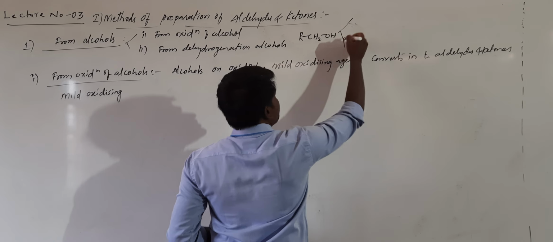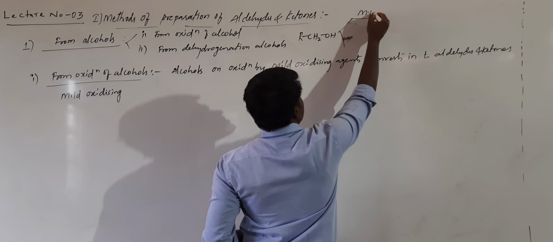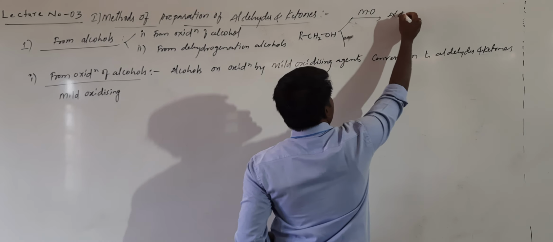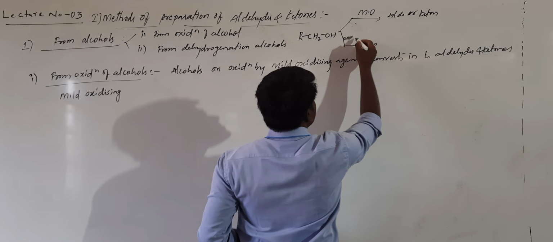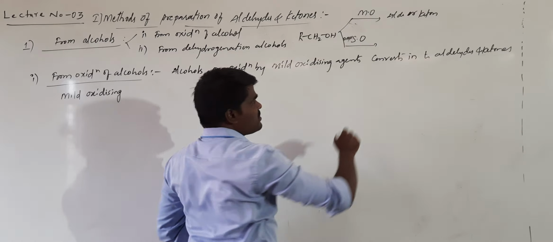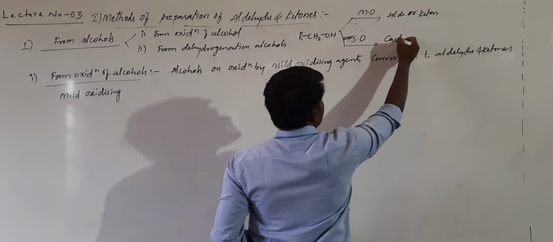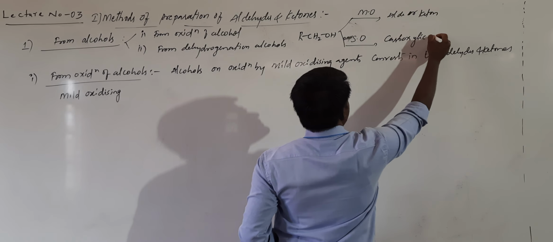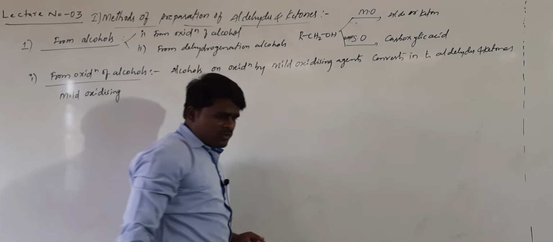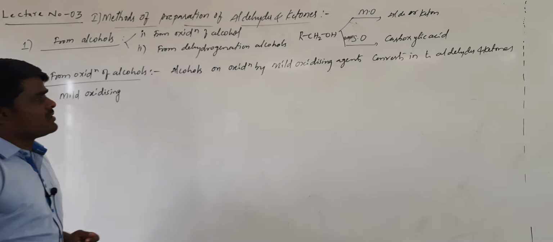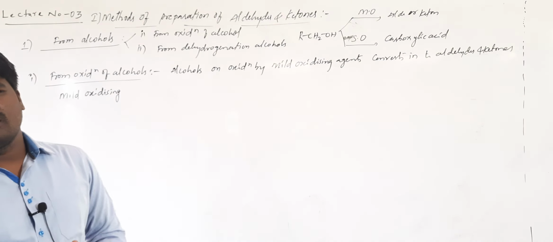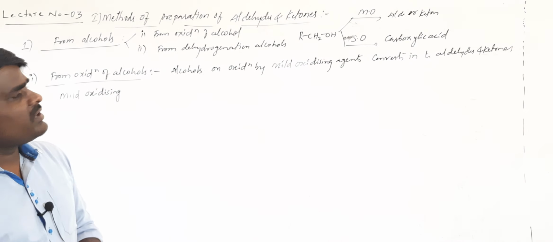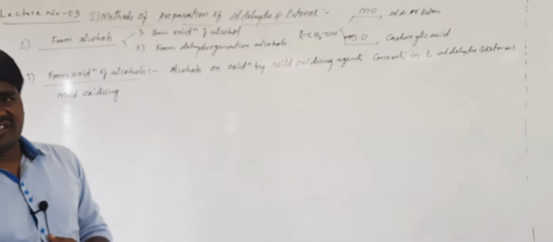If you are using a mild oxidizing agent, alcohols can possibly be oxidized in two ways. If you use a mild oxidizing agent, it will be converted into either aldehyde or ketone. If you use a strong oxidizing agent, they will be converted into carboxylic acids. This is the difference between the mild oxidizing agent and the strong oxidizing agent. K2Cr2O7 in concentrated H2SO4 will be considered a strong oxidizing agent.